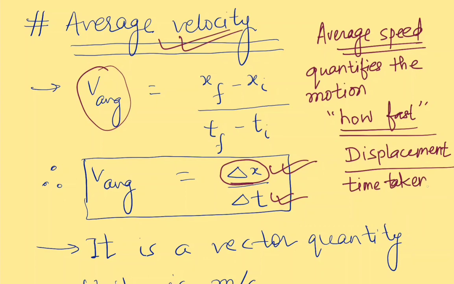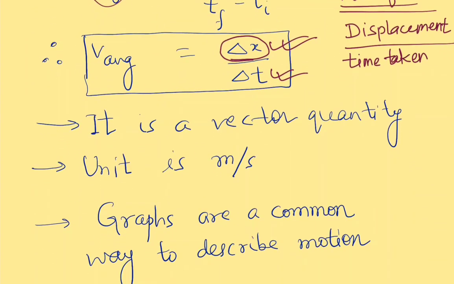As we have discussed previously, displacement is a vector quantity. Since average velocity is a ratio between displacement and time, and since displacement is a vector, average velocity is also a vector quantity.